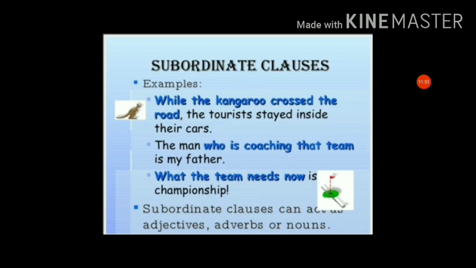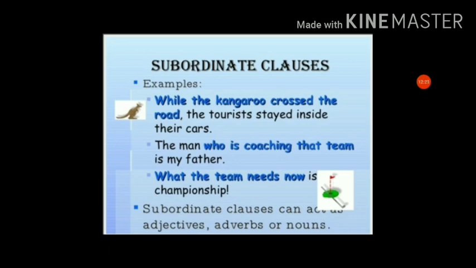For example: "While the kangaroo crossed the road, the tourists stay inside their cars." Here, if "while" is not there, the two parts are connected only by a comma. It is a subordinate clause because it doesn't give a complete sense.